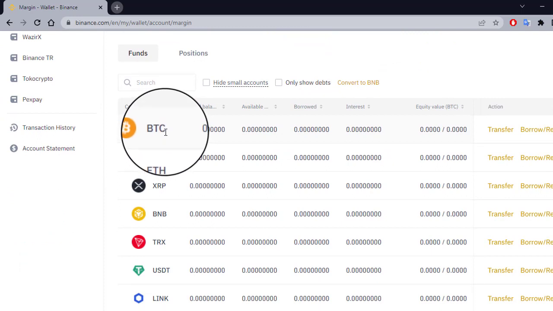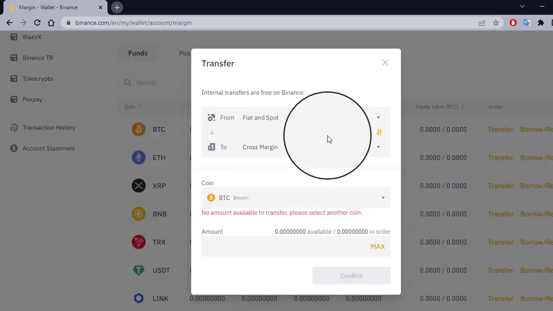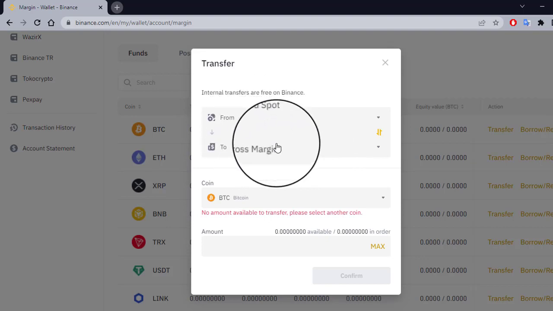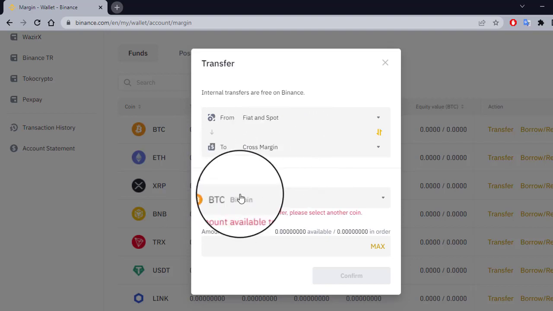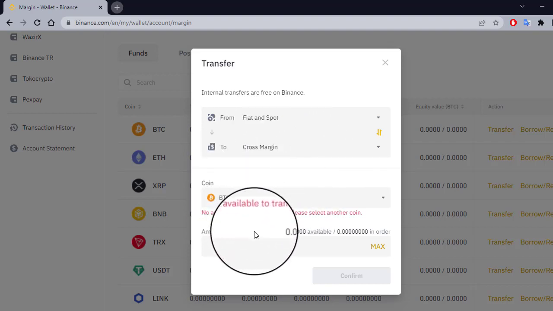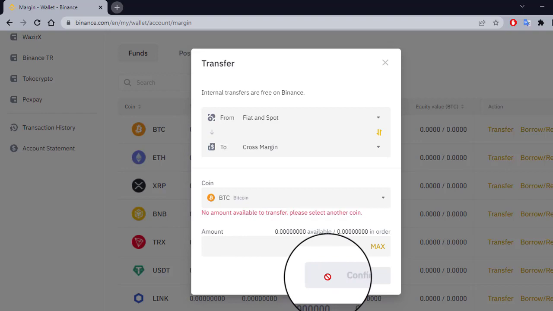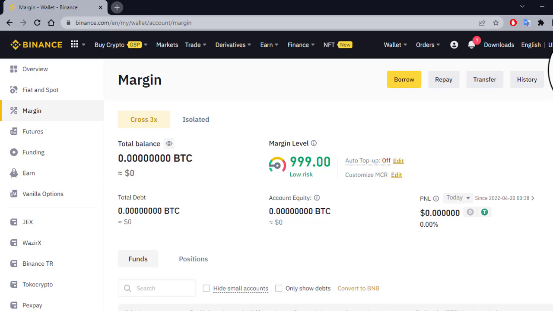Now this is the main thing. Whatever coins are in your wallet, first you have to check what coins you have. Then you have to transfer from your wallet. You have to click the transfer button. You have to transfer your wallet coins into cross margin coins, because in Binance trading you have your wallet alone. Then you have to convert it. It is written fiat and spot. You have to use fiat and spot because this is your wallet. Then you have to convert it into margin. Select your coins and your amount and hit the confirm button. This will convert your wallet coins into margin trading coins. This is the first step here.